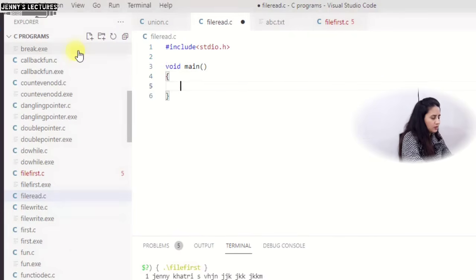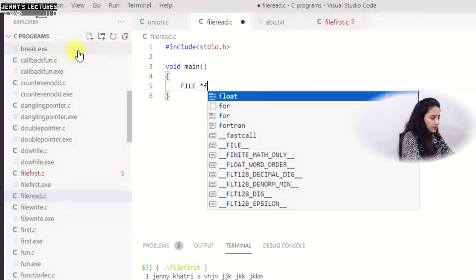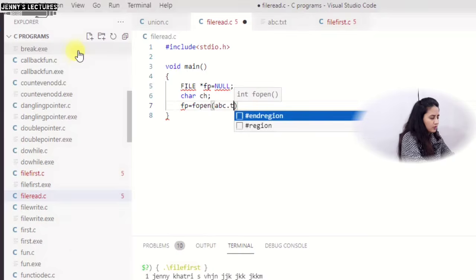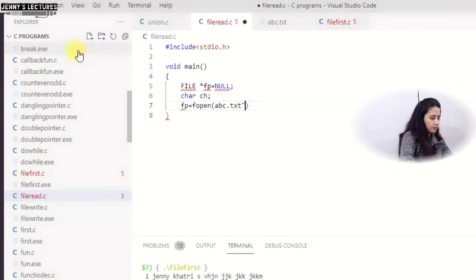First of all, we will declare a file pointer, fp is equal to NULL, and we will take a character, char ch, and then we are going to open the file. The name is the same, I am taking abc.txt in double quotes. You are supposed to write this file name, and in which mode will we open this file? Into read mode only, right?